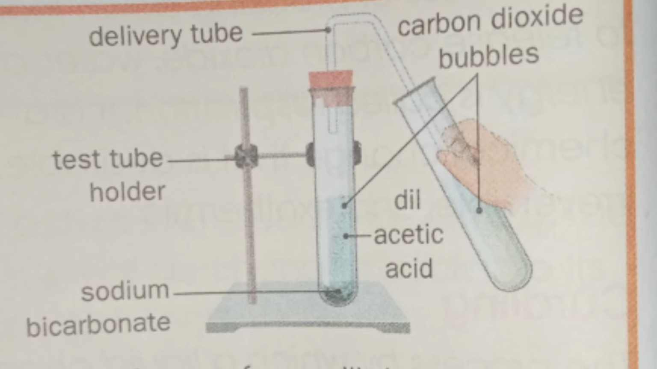We have to take one more test tube. In that test tube we have to take lime water. On adding a few drops of acetic acid to sodium bicarbonate salt, gas is evolved, and this gas is passed through a delivery tube to the other test tube containing lime water.